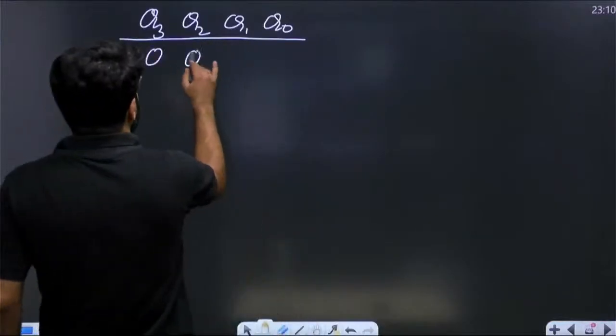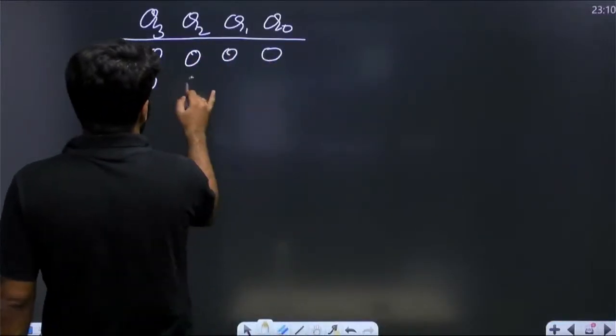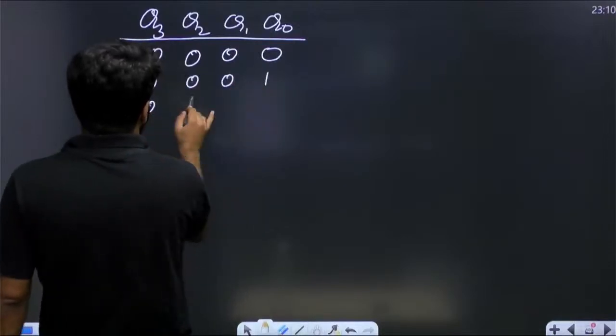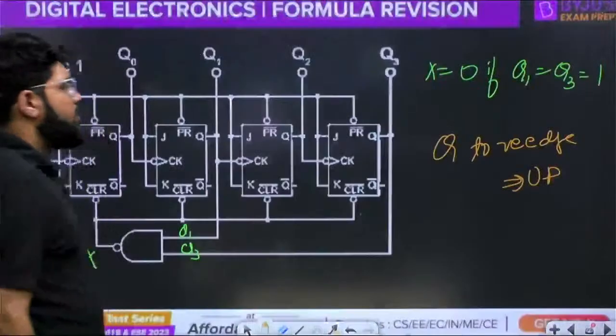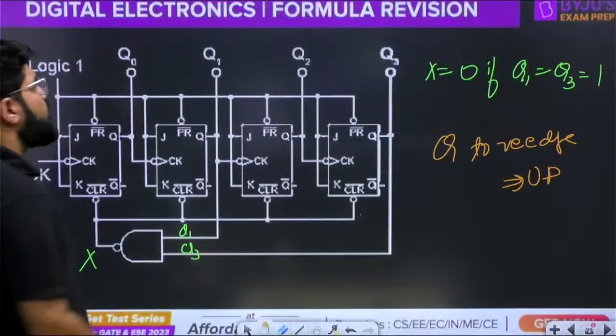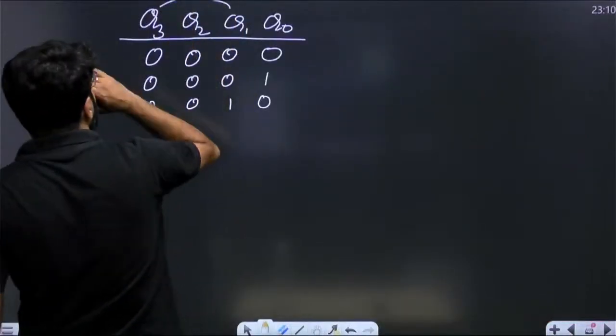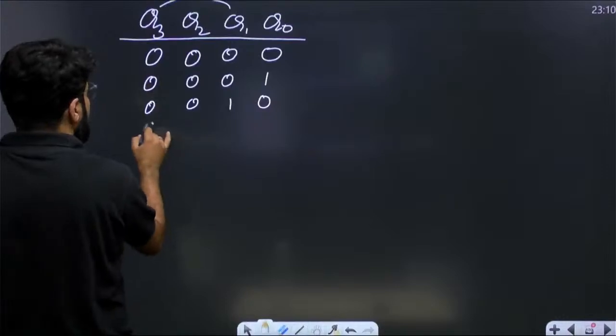Right. So it starts from 0, 0, 0, 0. Because of up, it will be 0, 0, 0, 1, 0, 0, 1, 0. कब तक wait करना है? Until both Q1, Q3 are 1. Q1 and Q3, ये दोनों 1 होने चाहिए. Okay. So we have to wait.